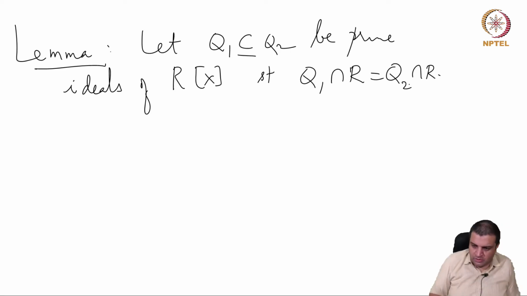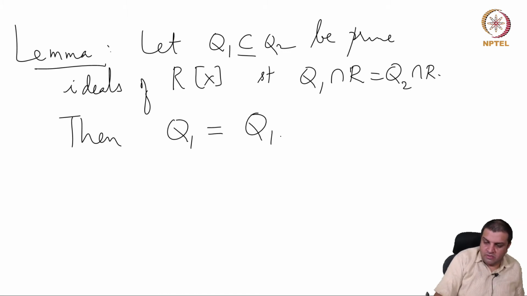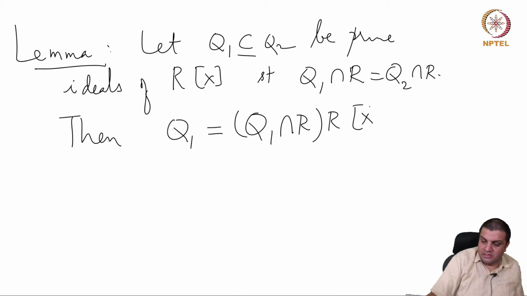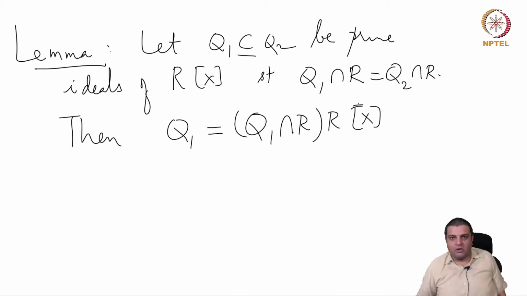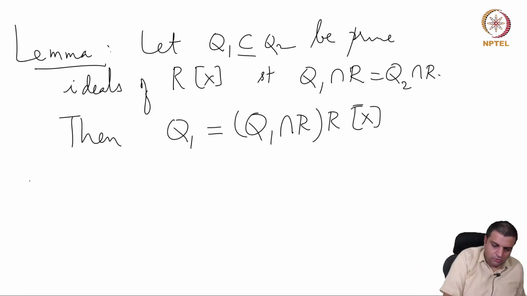This is not unusual. Then the smaller one, Q1, is the extended ideal. This is a prime, its extended ideal is also a prime in this case. Extending to polynomials is still prime. So if you have a pair with this property, then the smaller one is the extended ideal. Okay, proof.